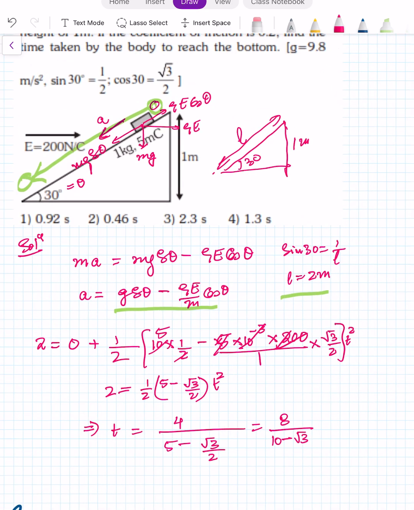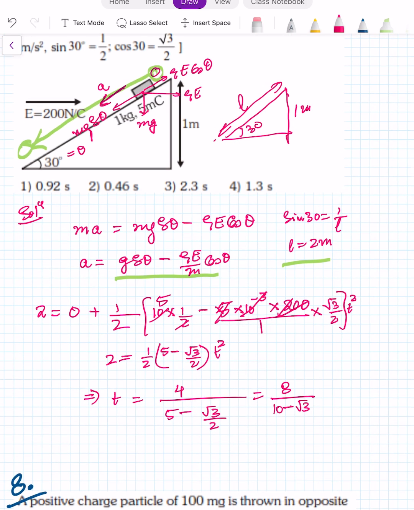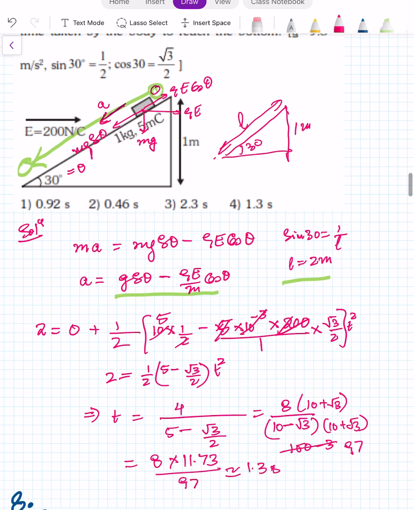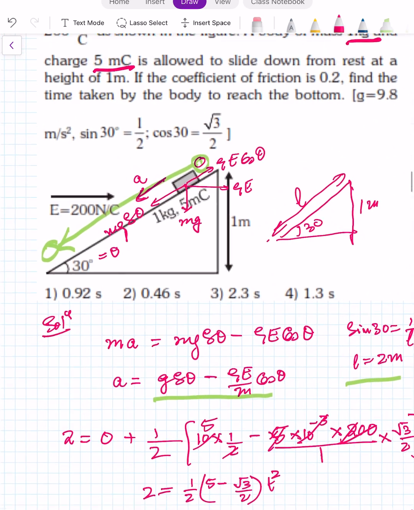It will come something very close to 1.3 seconds. If you want to do the actual calculation, 10 plus root 3, 10 plus root 3, so it will become 100 minus 3, it becomes 97, so it becomes 8 into 11.73 upon 97. Approximately it will come as 1.3 seconds. Right? This way you can do this question.